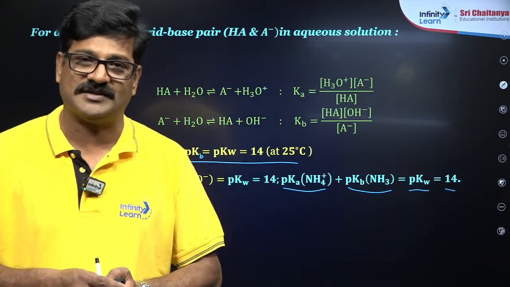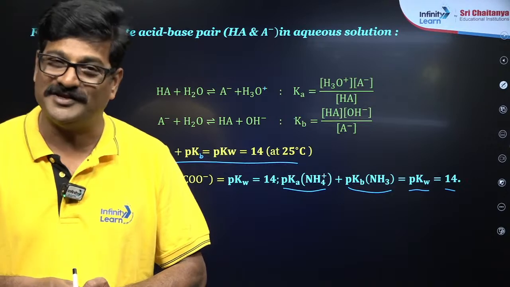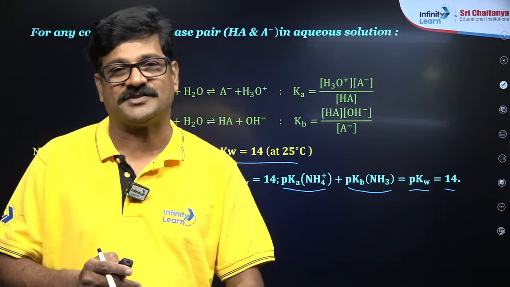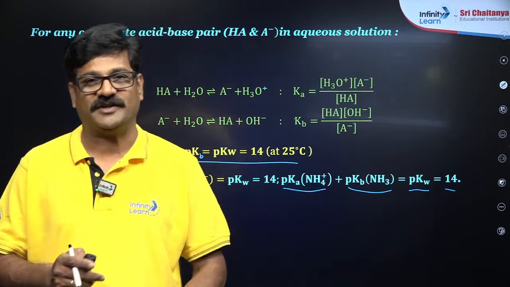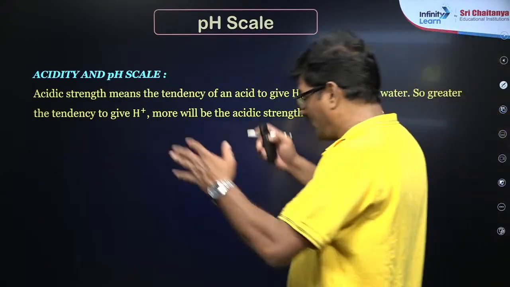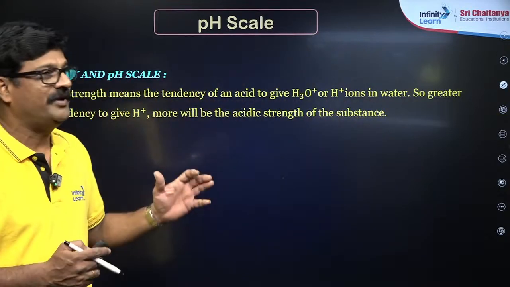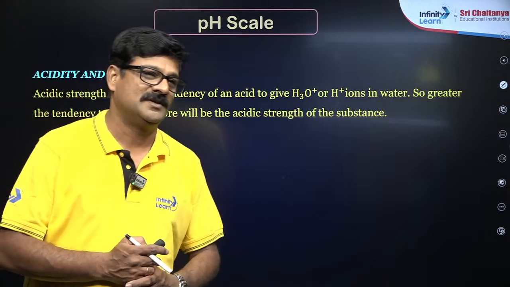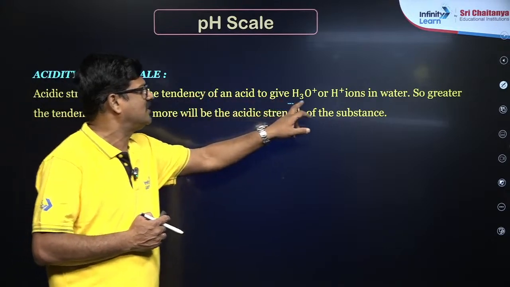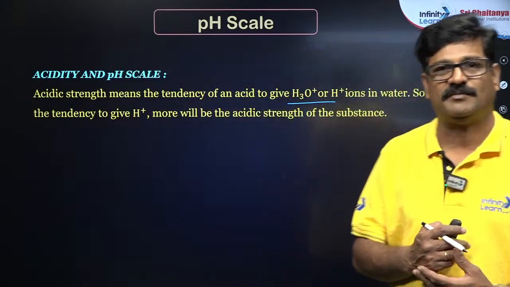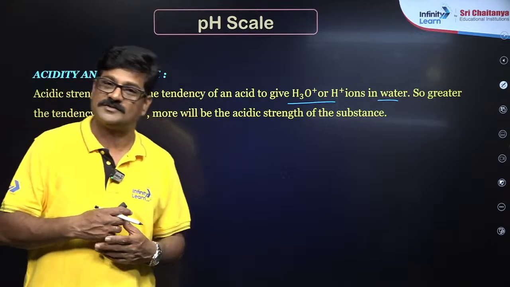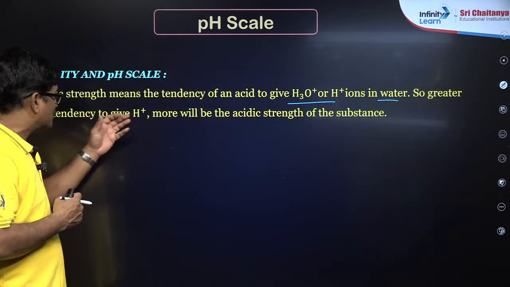So in the NEET examination, as far as this ionic equilibrium is concerned, please don't expect any lengthy calculation; rather short calculations, short expressions, and theory oriented questions will be there, and you all focus on it. Fine beta. और एक चीज है, now coming to the actual story of today: pH कैसे calculate कर सकते हैं. So the pH scale is given by Sorensen. Acidic strength means the tendency of an acid to give rise to H plus or H3O plus hydronium ion, बच्चों. So in the water, greater the H plus ion concentration, more is going to be the tendency to give H plus.